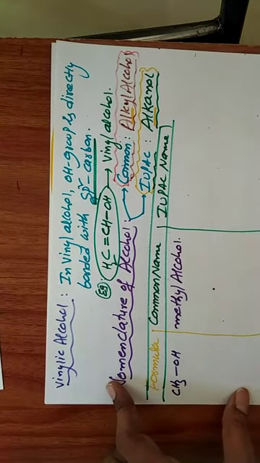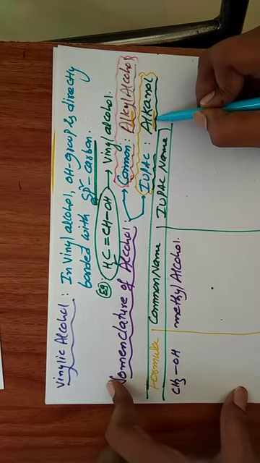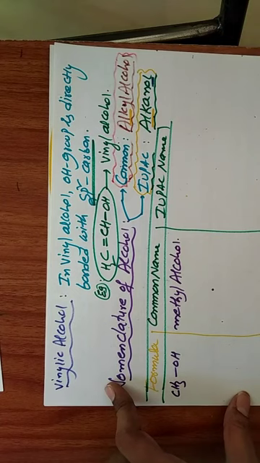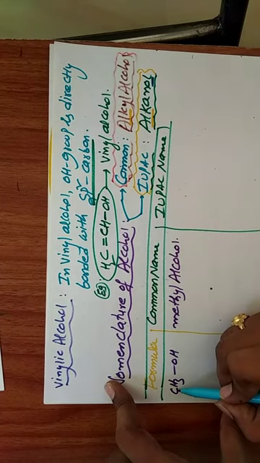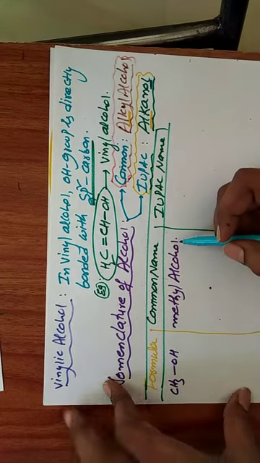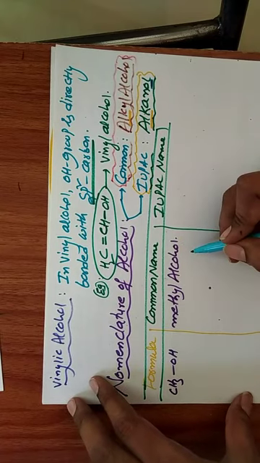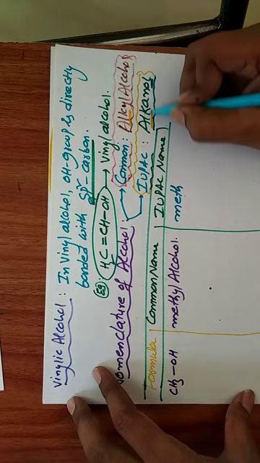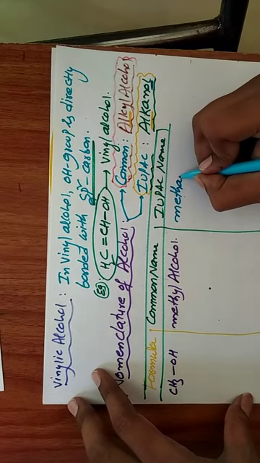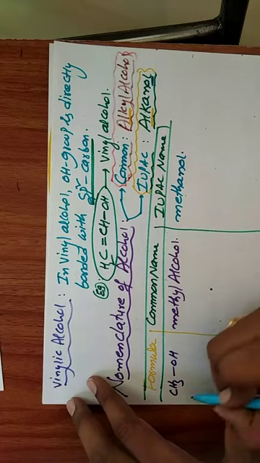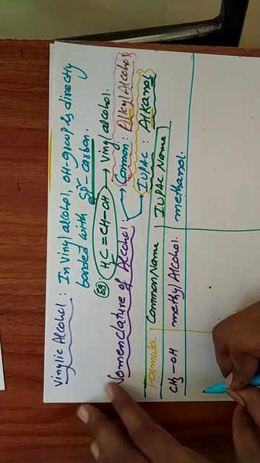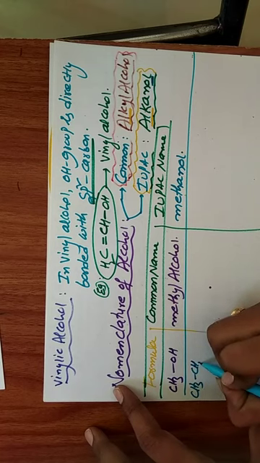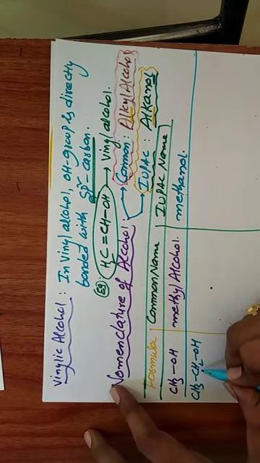So next, IUPAC name. In the case of IUPAC name, first we write alkanol. Ol means OH group, the secondary suffix. Here how many carbon atoms are there? Only one. One means meth. So that means the name is methanol. Ol pronunciation. So next, suppose we take CH3-CH2-OH, the ethyl group.